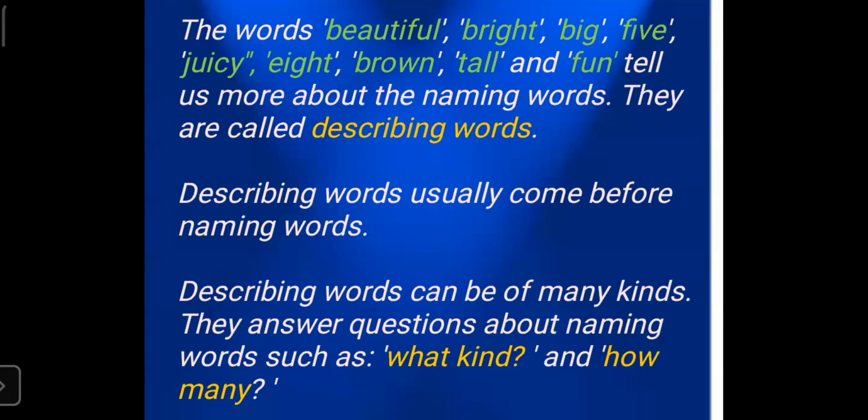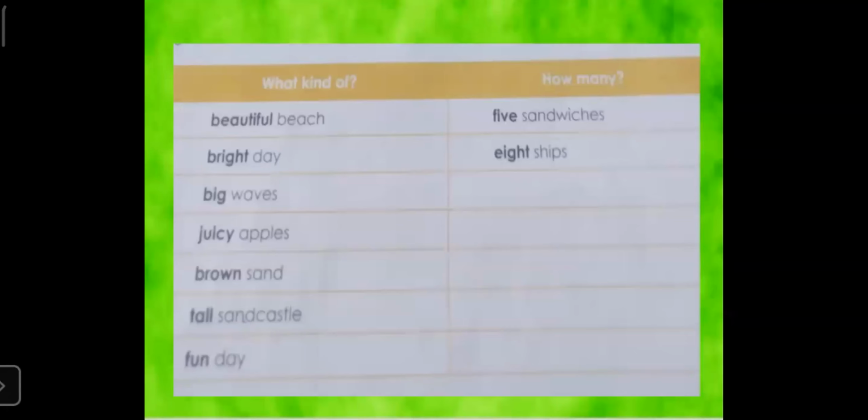You can see on page number 48, there is one table, and in that table you can see 2 columns. First column is for what kind of, and the second column is for how many. Now I have read one paragraph to you children.